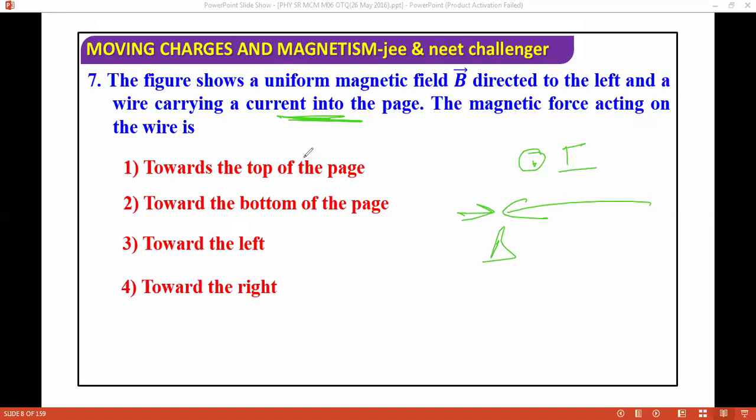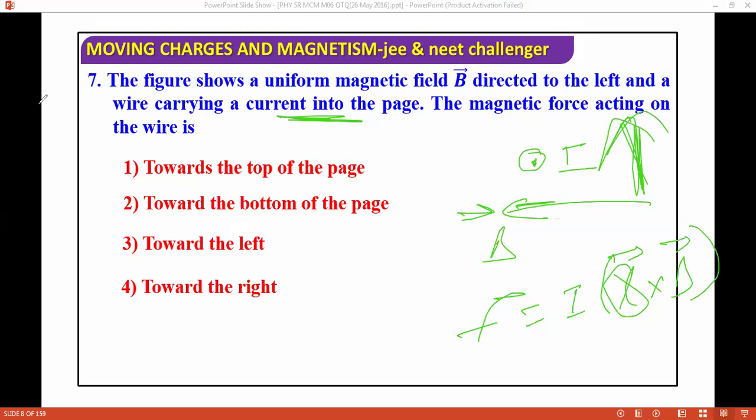The magnetic force on the wire is... So you need to find the force by using F equals I L cross B. L is basically the direction of current, so L is into the page. Now you need to do L cross B. L is inside the page and this is B, so use your right hand rule. Do L cross B, and you will get a direction somewhat like this.